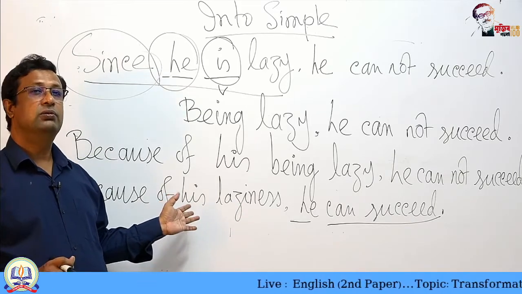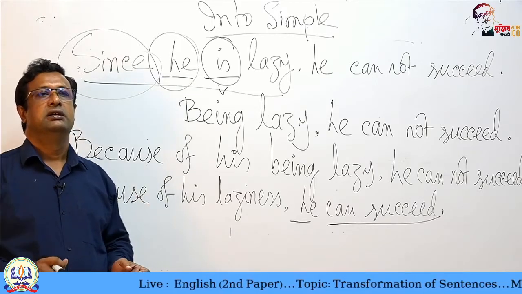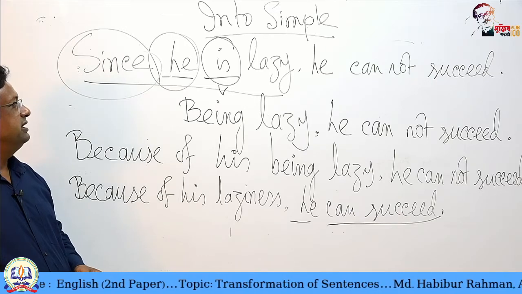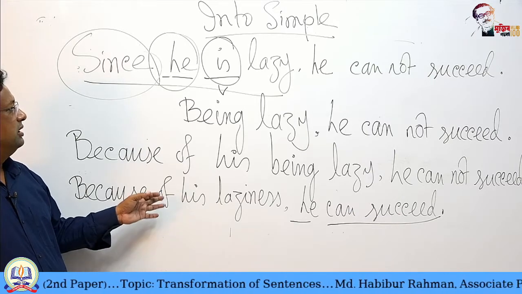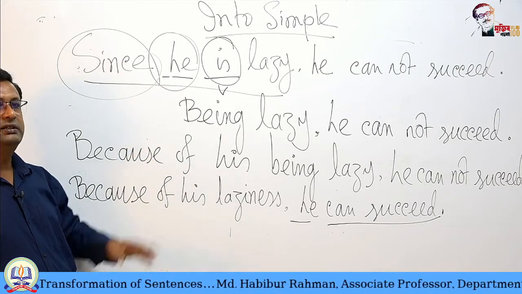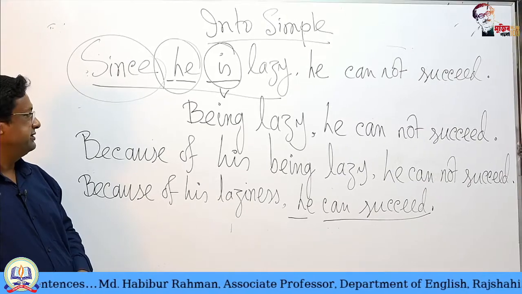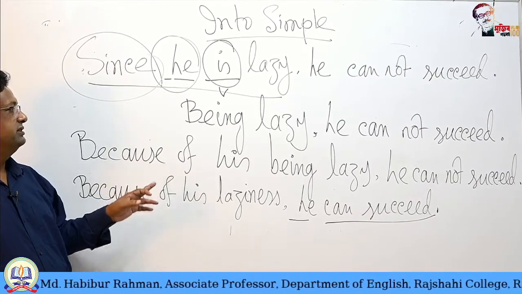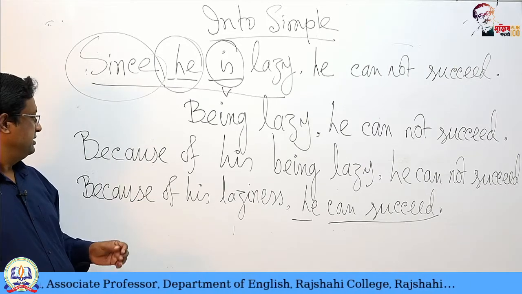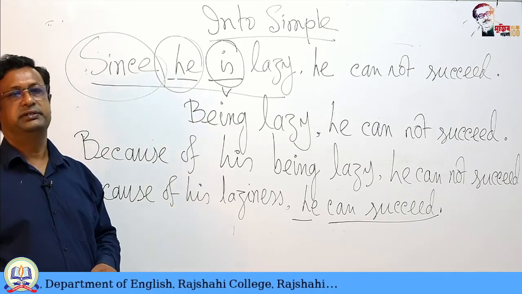It has only one clause, and that is why this sentence is called simple sentence. So, we have changed into simple in three ways. These three sentences are correct. Being lazy, he cannot succeed. Because of his being lazy, he cannot succeed. Because of his laziness, he cannot succeed.